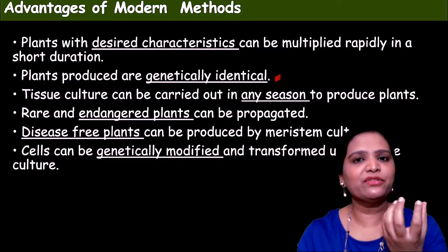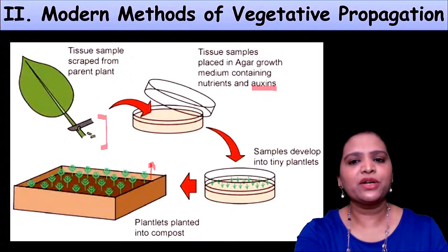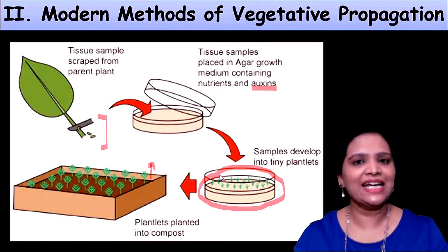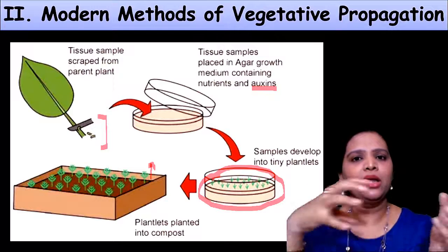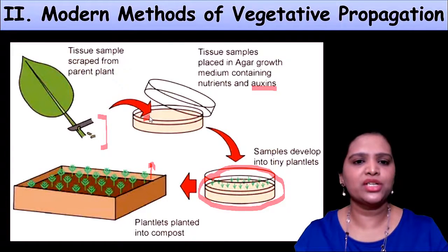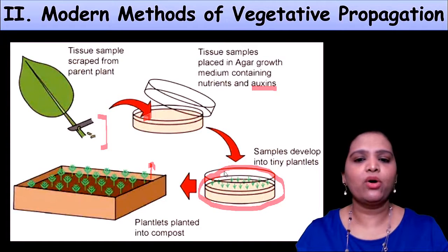Because you are taking it from one tissue and making this culture, and all these tiny plantlets will be genetically identical. They will be the same because they are all coming from an original modified tissue, or whatever tissue we have taken in this first medium. Okay, so they are all genetically identical. It's like a clone.